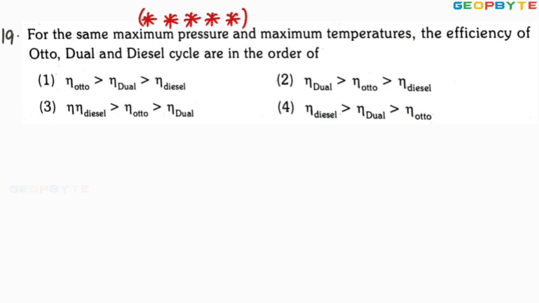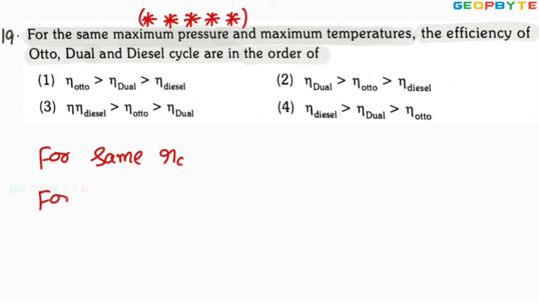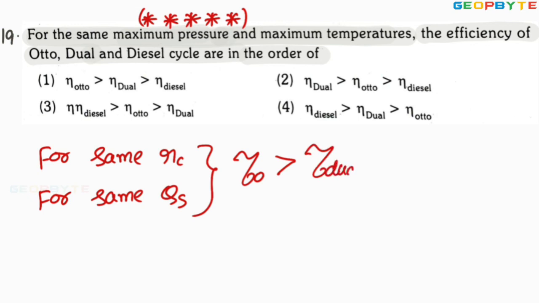Let me read it. For the same maximum pressure and maximum temperature, the efficiency of Otto, dual and diesel order. Dear friends, for same compression ratio, and for same heat input, for same heat supplied, with these two conditions, remember, Otto cycle efficiency is better than dual cycle efficiency, which is better than diesel cycle efficiency.